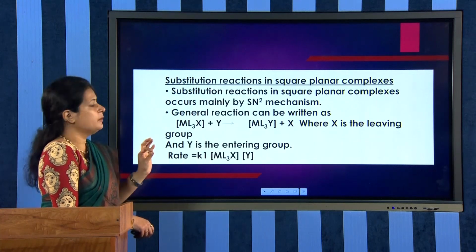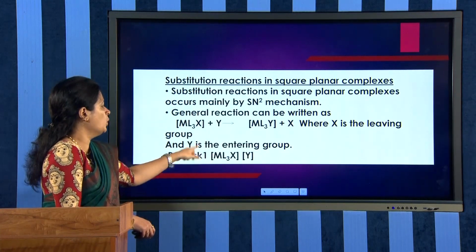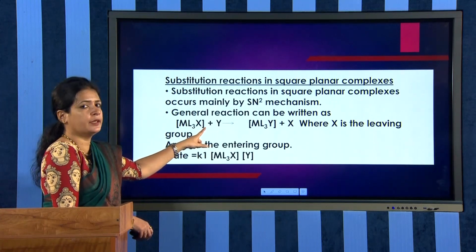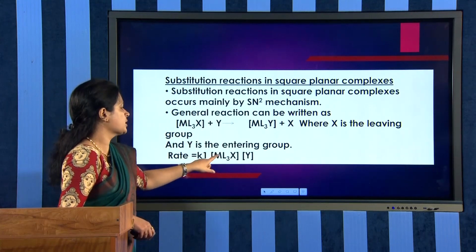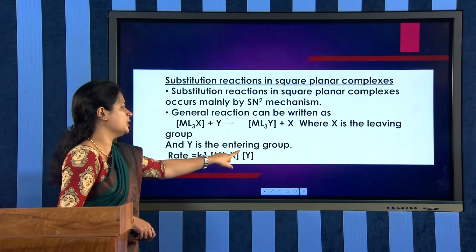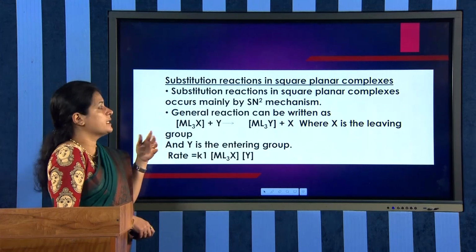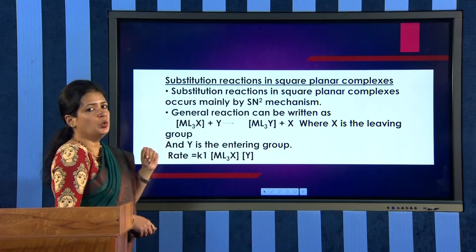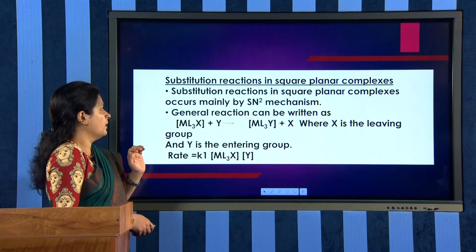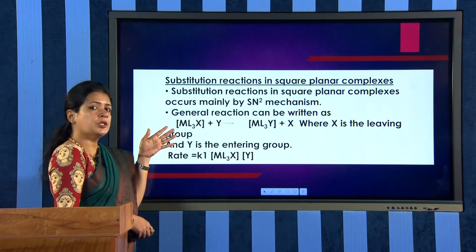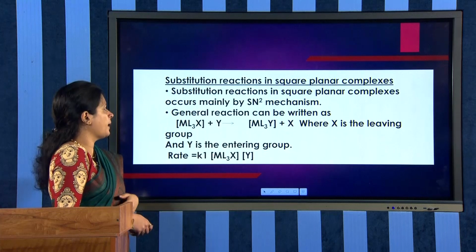The rate determining step will be rate equals K1 times the concentration of ML3X times the concentration of Y, since these two species are involved in the rate determining step. That is why it is associative, or SN2. It follows the SN2 mechanism. So this is how substitution in square planar complexes happens.